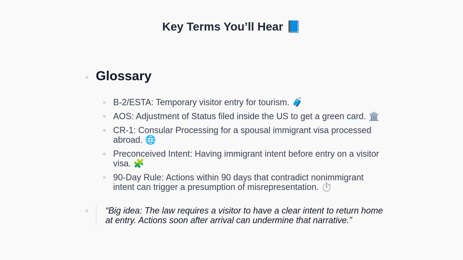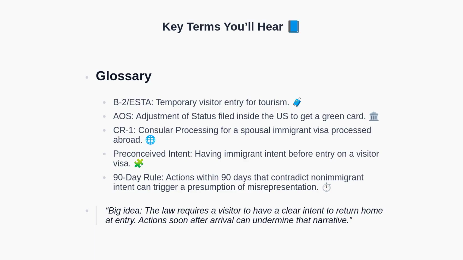To clarify terminology, we define several key terms. B2 or ESTA refers to temporary visitor entry for tourism. AOS is adjustment of status, filed inside the United States to obtain permanent residence without leaving. CR1 is consular processing of a spousal immigrant visa while the foreign national remains abroad. Preconceived intent refers to possessing immigrant intent before entering on a temporary visitor visa.